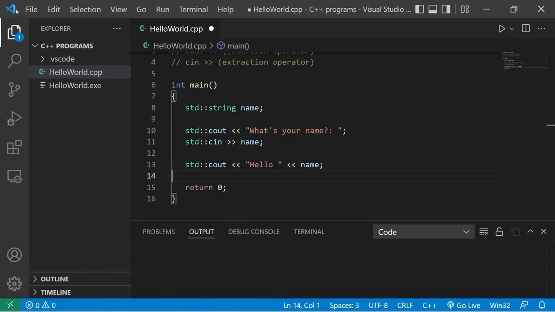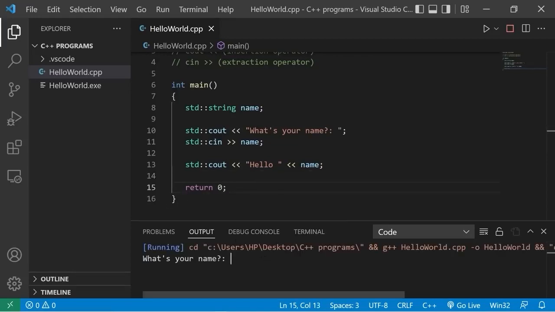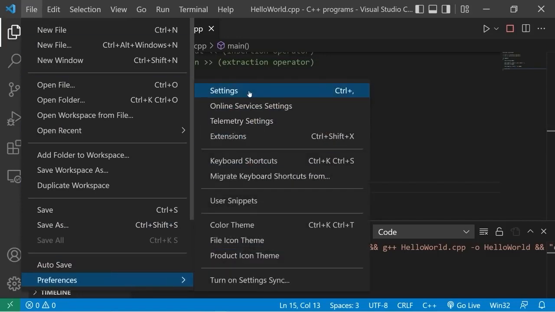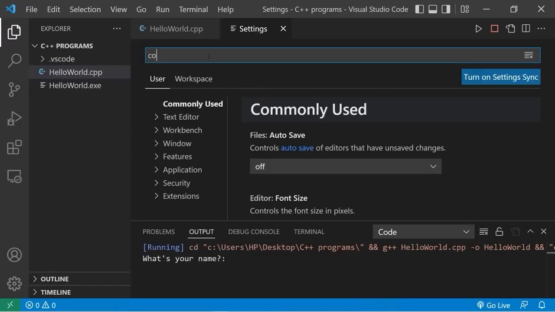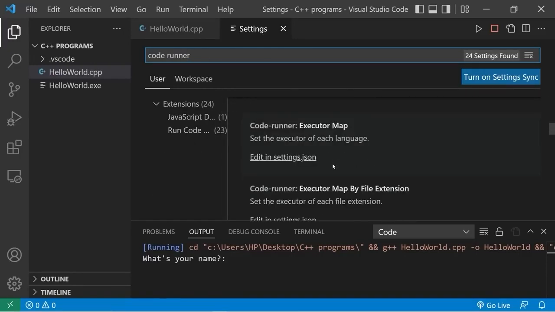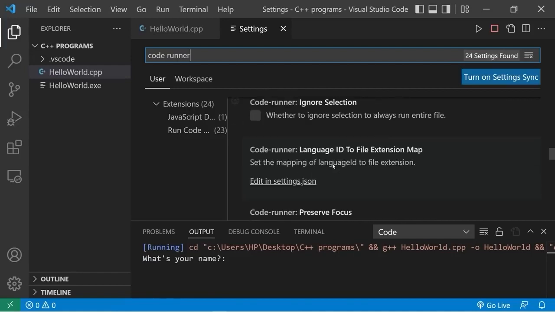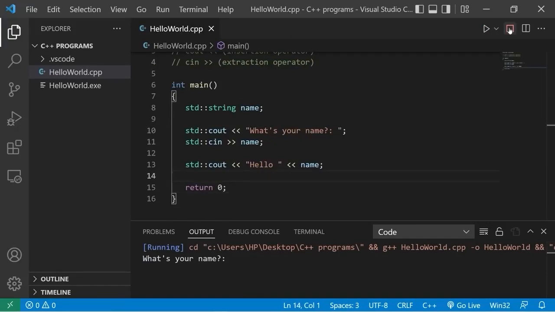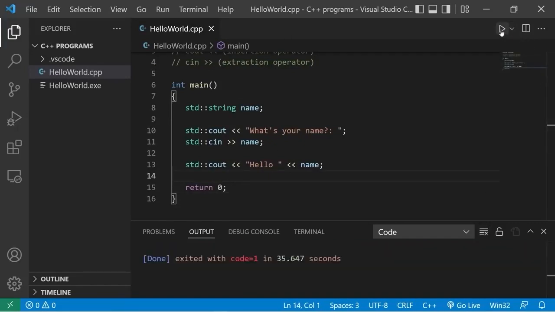If we're using VS Code as our text editor, we need to begin using the terminal tab. Previously, we've been using output, so I can't actually type in anything to this because it's, well, for output. If you're using VS Code, this is what we'll need to do. If you're not, you can skip this step. We're going to go to File, Preferences, Settings, look up Code Runner, then we are looking for Run in Terminal, which is right about here. Check that, close this tab, let's stop this from running, and we'll run it again.